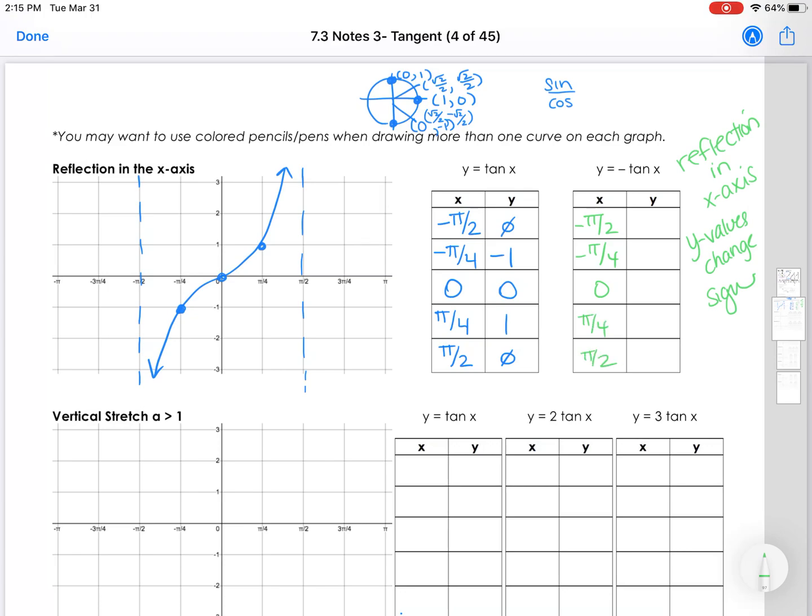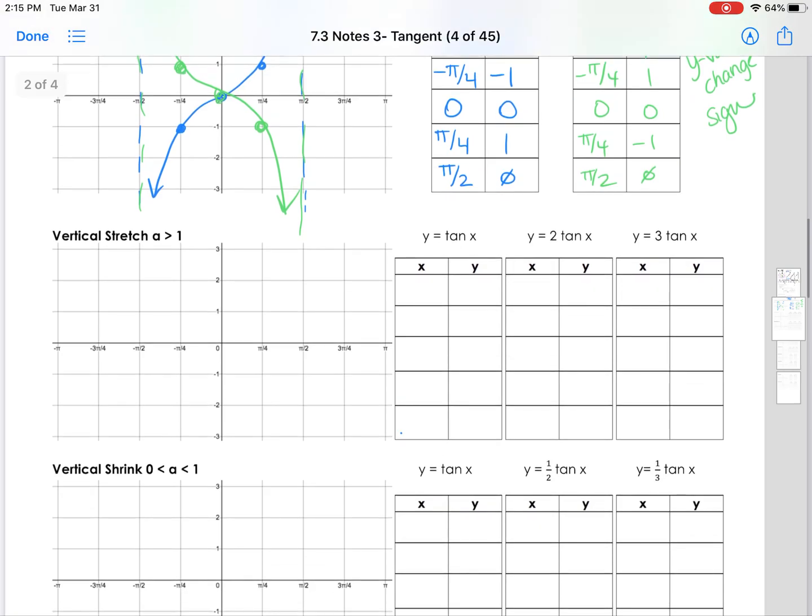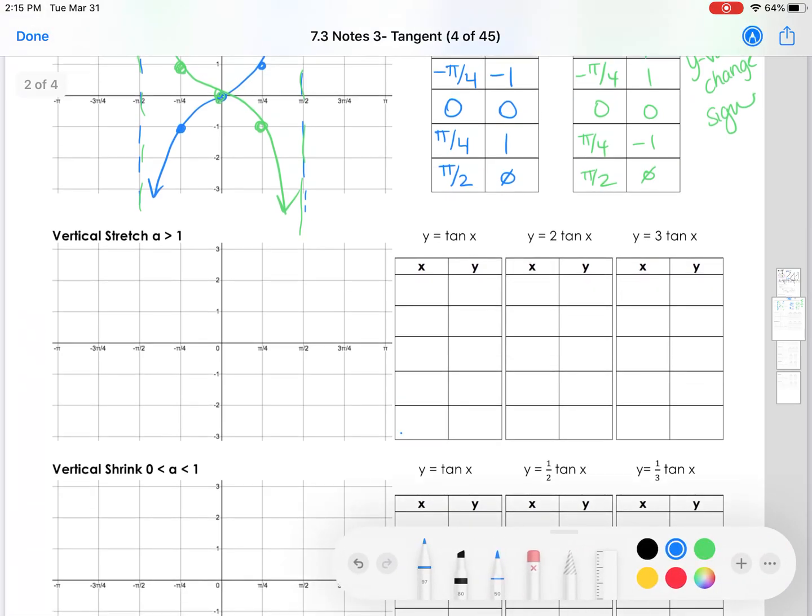So I still have the same x values. Undefined is still undefined, but negative 1 becomes positive, and positive 1 becomes negative. So these asymptotes have not changed. It's just the negatives became positive and the positives became negative. Kind of like a cubic. Looks very similar to a cubic function.